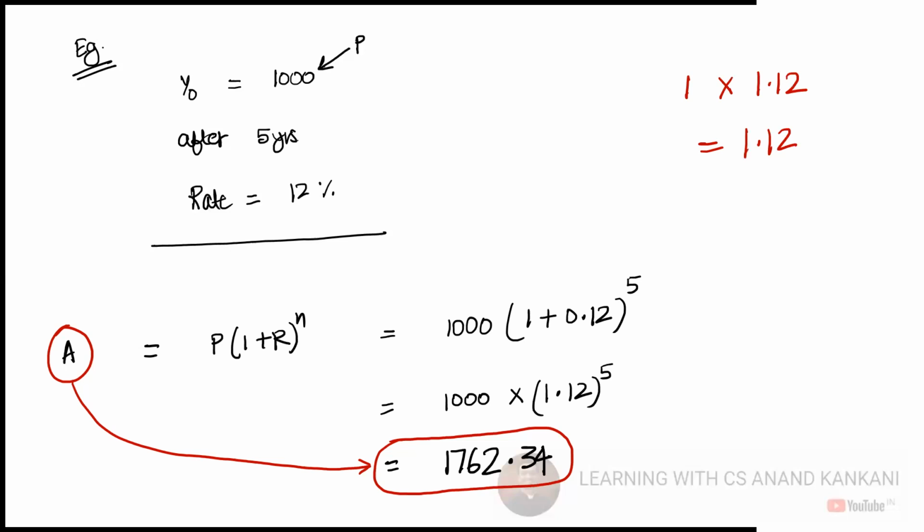Okay. What do you get? Nothing. 1.12 only. Okay, so then your calculator is the different one. Anyway, so what you have to do is 1 into 1.12. So that is one time. Then again multiply into 1.12. So what do you get now?